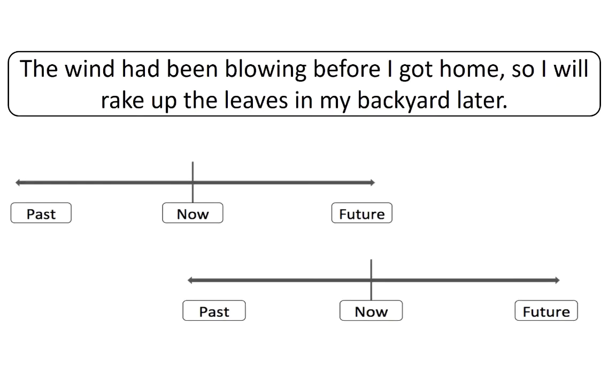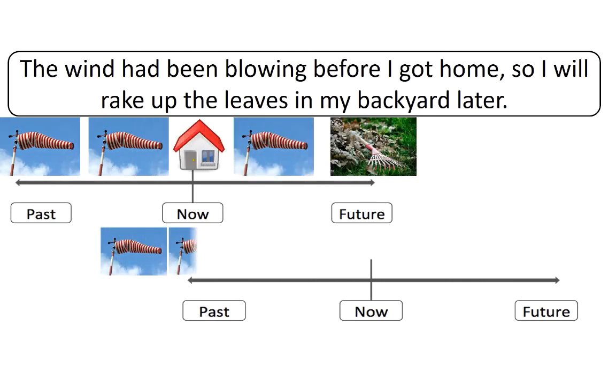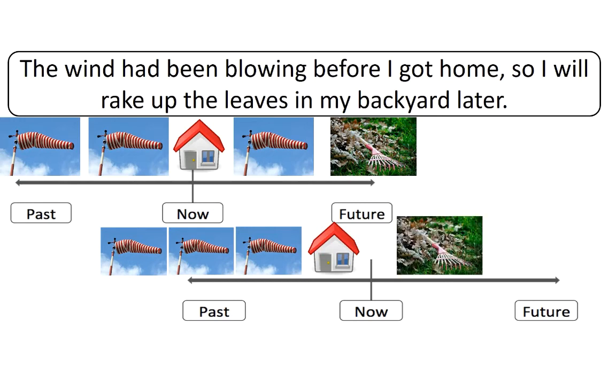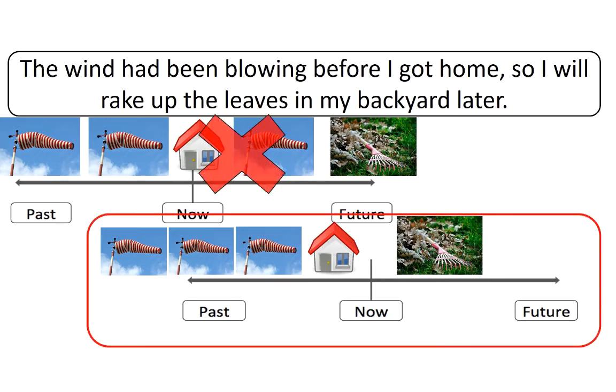Let's try something a little different. I've given you the correct sentence with the correct verb tenses. The wind had been blowing before I got home, so I will rake up the leaves in my backyard later. Now, I'm going to show you two timelines, and you need to pick the correct one that matches the sentence. The second one is the correct timeline. The wind had been blowing in the past before I came home. In addition, came is in the past, not now.